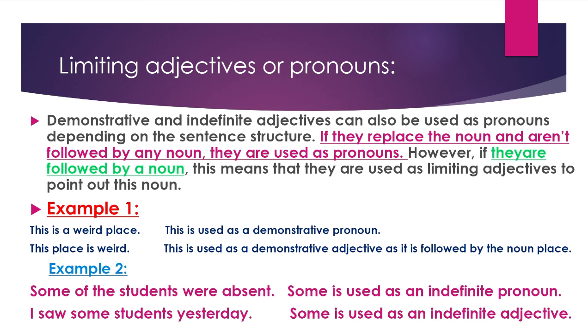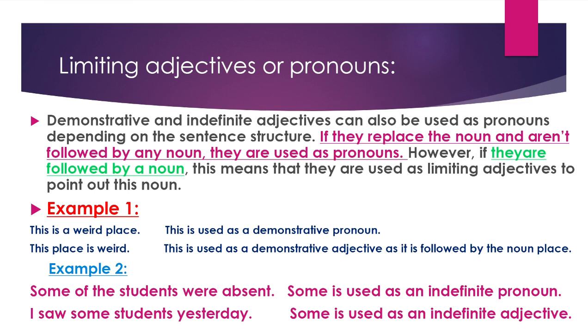This depends on the sentence structure. If they replace the noun, so no noun after them, they must be used as pronouns. But if they are followed by a noun, this means that they are used as adjectives to point out this noun.